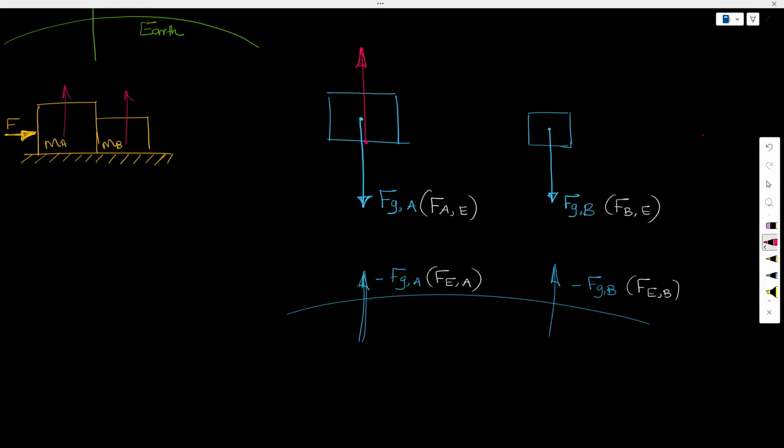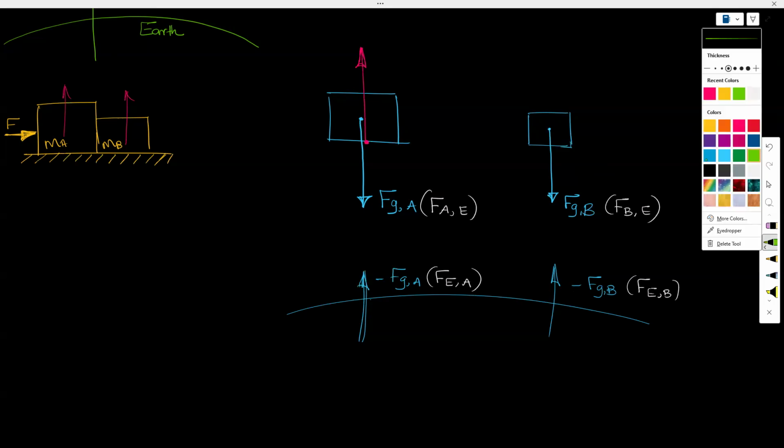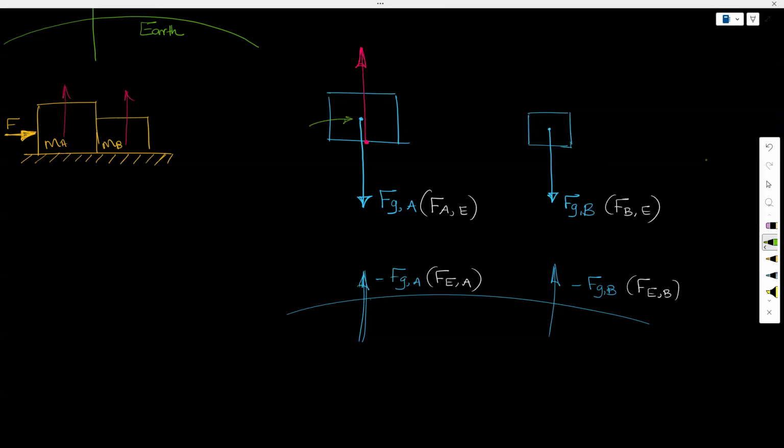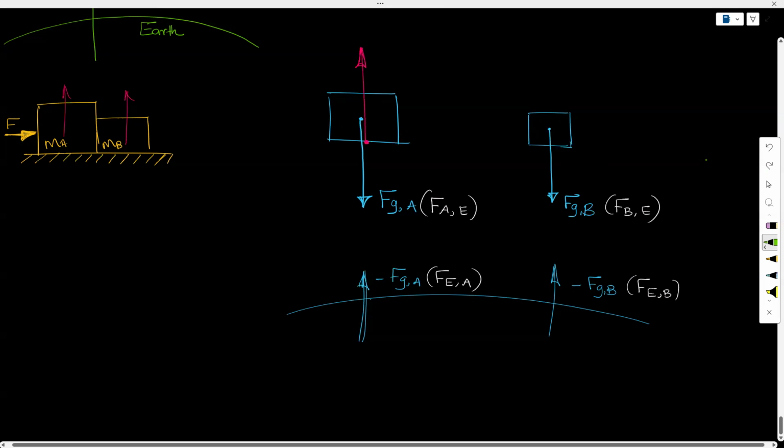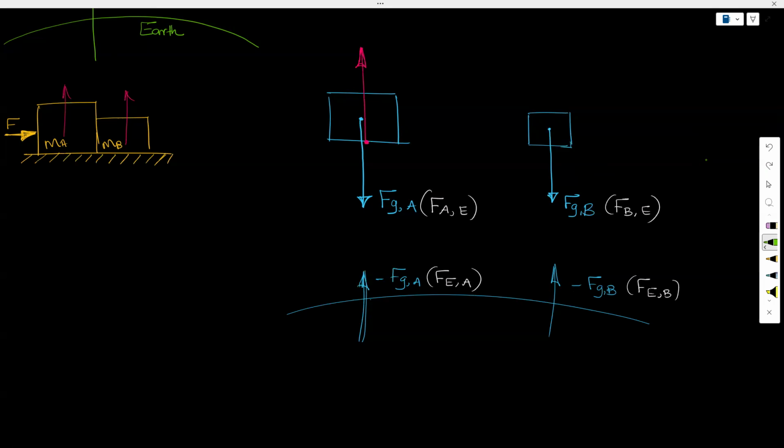So understand that I start these arrows from the place where the force is being exerted. So you might ask, okay, why did I draw this arrow at the center? It's because the force due to gravity acts at the center of mass, and we will assume the center of mass of any uniform object is going to be at the center of those shapes, right? So that is why this is starting at the center.